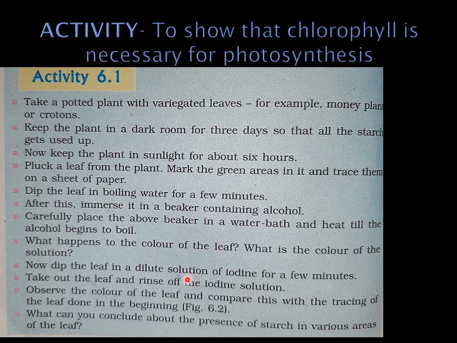Now we can test the leaf for starch. For that we have to wash off the alcohol from the leaf and then dip the leaf in iodine solution. So whichever areas have starch produced, there it will be shown as blue color.